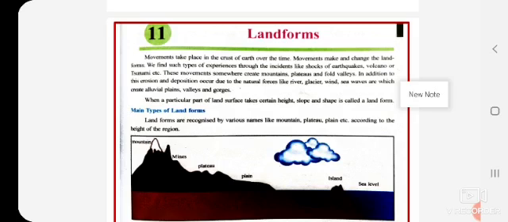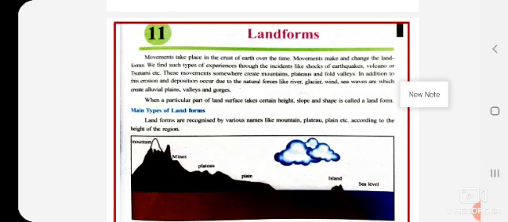Movements take place in the crust of earth over time. Movements make and change the landforms. We find such experiences through incidents like shock of earthquakes, volcano or tsunami, etc. Now sometimes we find something uncertain happening, and that is due to the earth crust. That movement, those changes which happen, are known as landforms.